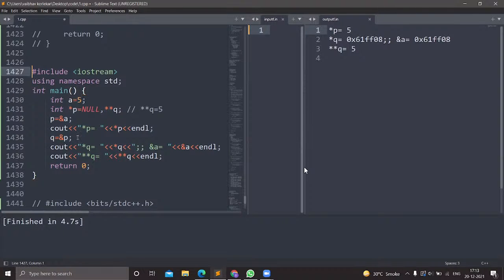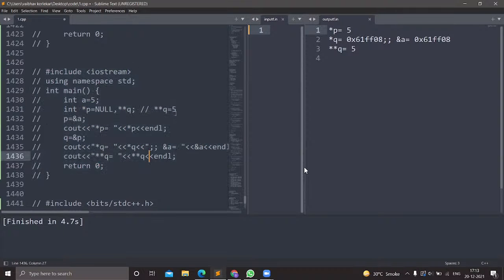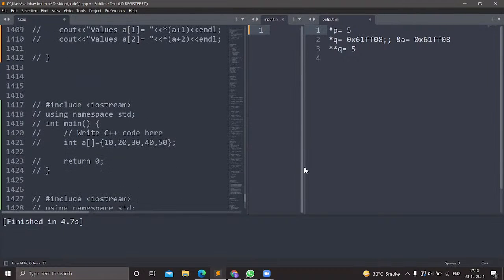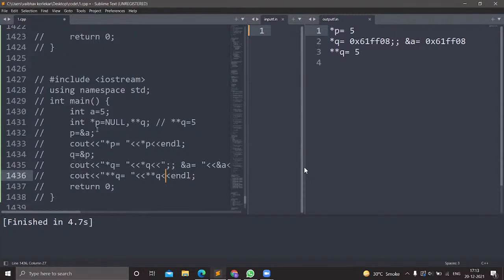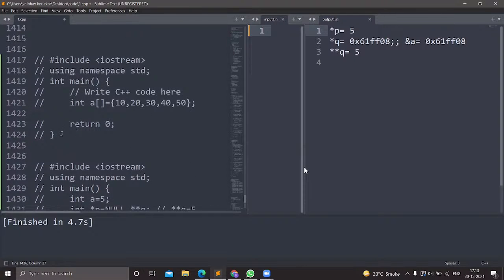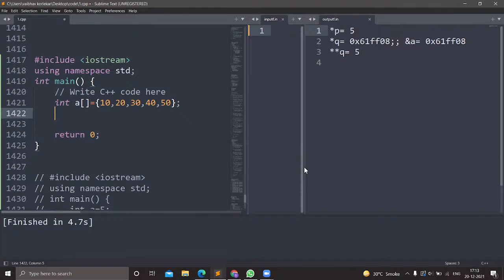Okay, so now we'll discuss how to access the elements in an array using pointers. First we discussed the null pointer, then the pointer to pointer. Now we are discussing how to access the elements in an array using a pointer. Here I have taken an array a which stores elements.